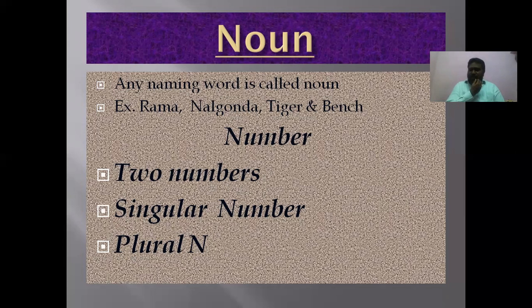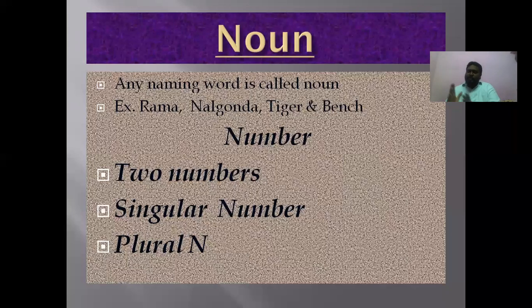We can say different types of noun definitions. Noun is a word which denotes the names, whether it is the name of a person, a place, a thing, or an animal. It tells about names.